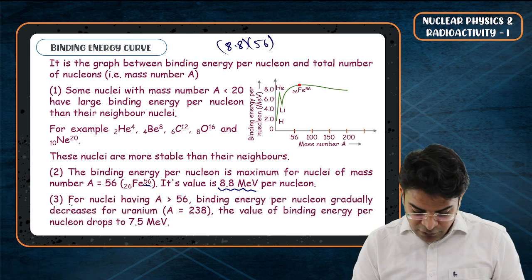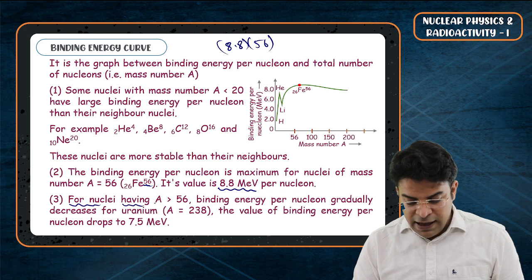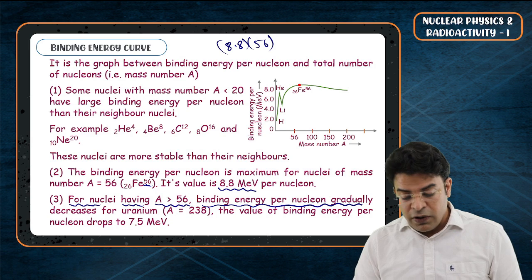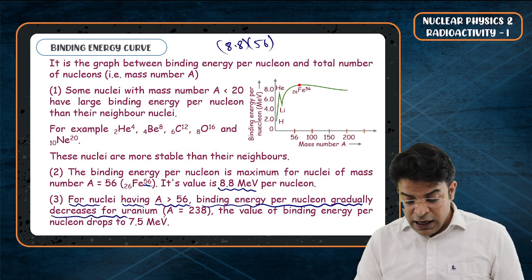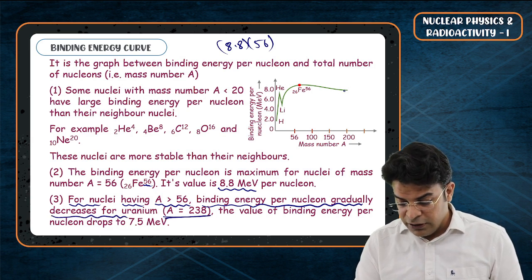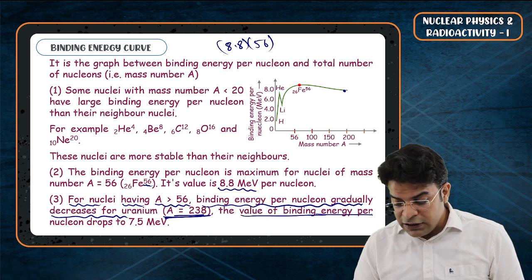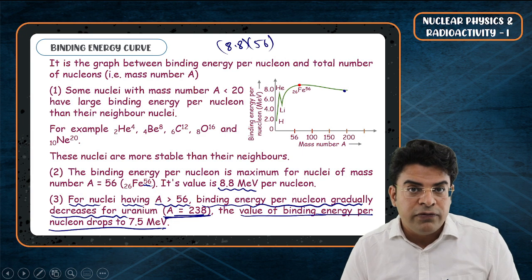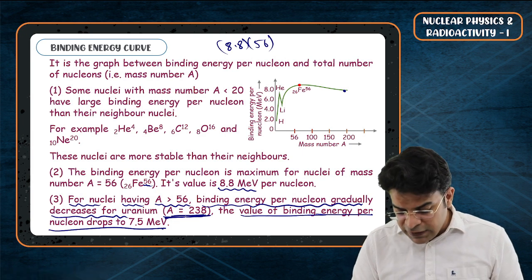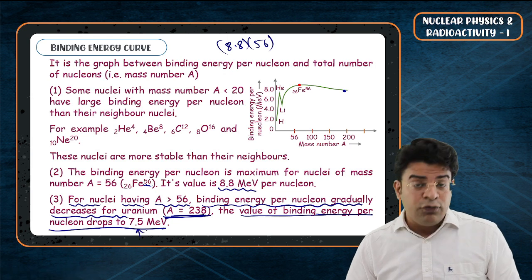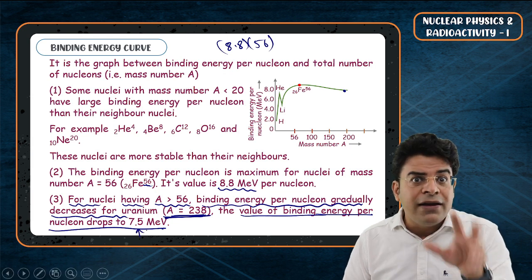Now, listen carefully. For nuclei having A greater than 56, binding energy per nucleon gradually decreases, and for uranium, somewhere here, where A is 238, the value of binding energy per nucleon drops to 7.5. So for uranium-238, you know that the binding energy per nucleon is less than that for iron. It is 7.5. For iron, it is 8.8.